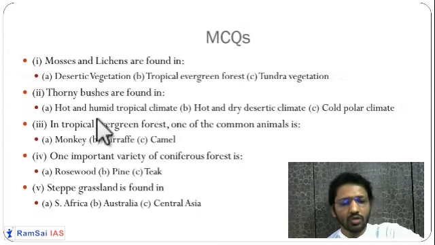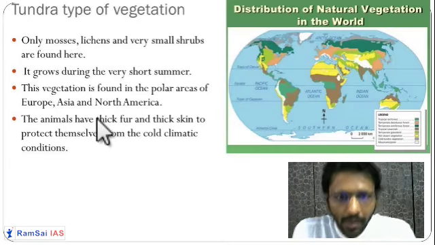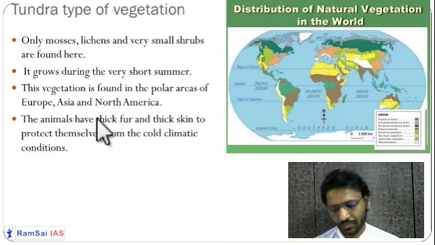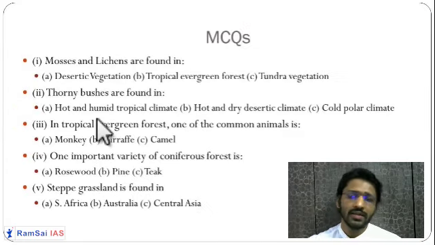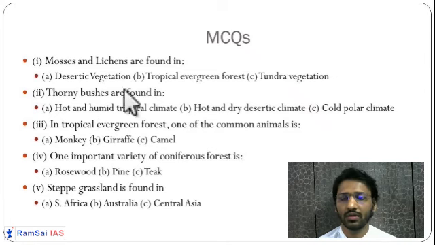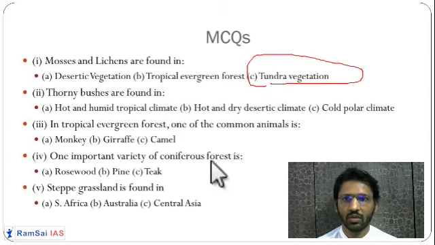So guys, I hope you have understood this chapter. It's very simple. If you have any doubt, you can ask me. Now, based on this, we have MCQs. So let us understand these MCQs. First: mosses and lichens are found in which of the following regions? Definitely the tundra region.